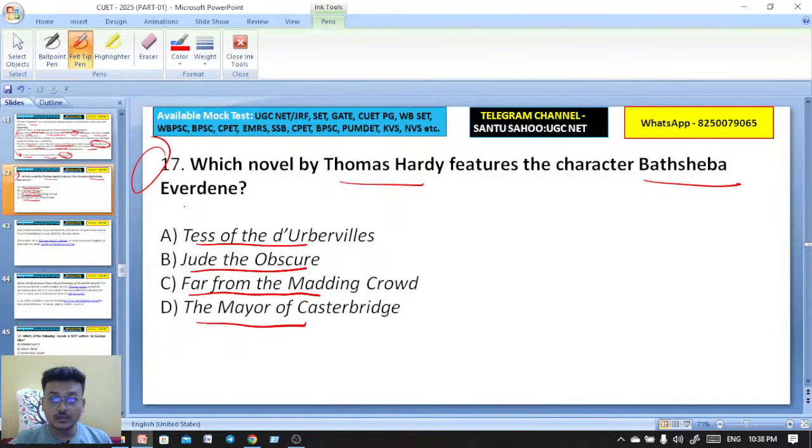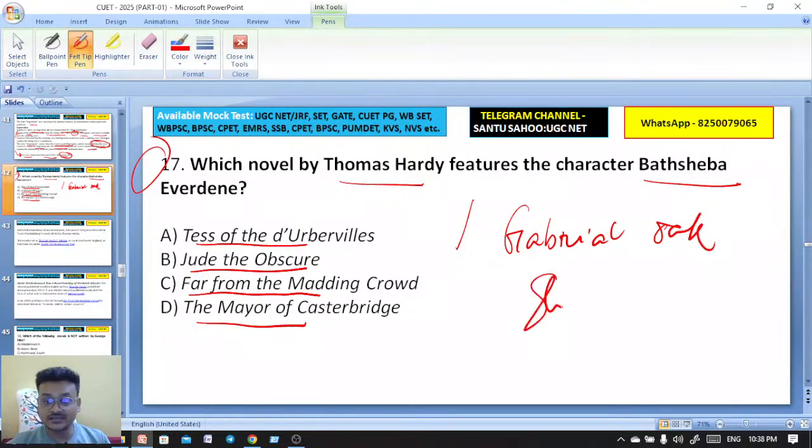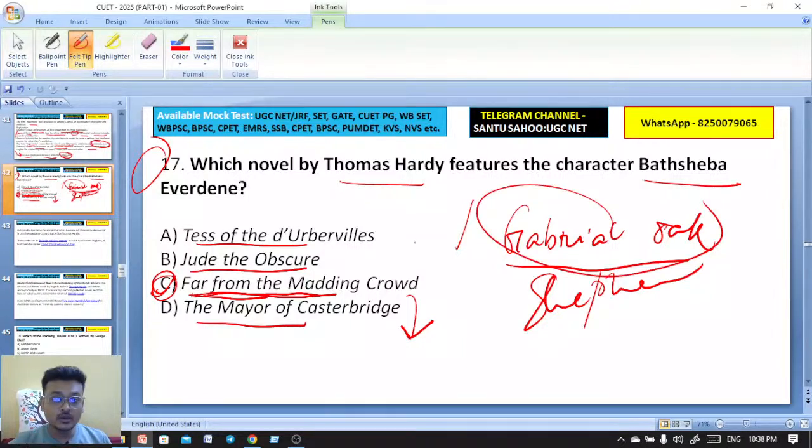Bathsheba is a character in Far from the Madding Crowd. We also have another important character from this novel, exactly Nitu, that is Gabriel Oak, who is a shepherd. Will you please write down in the comment box that the title of this novel, Far from the Madding Crowd, has been taken from which poem? So Bathsheba appears in this novel, and another important character is Gabriel Oak. Please tell me where the title Far from the Madding Crowd has been taken from.